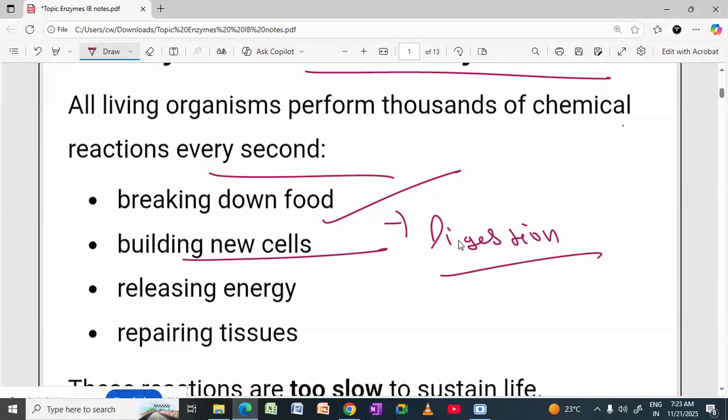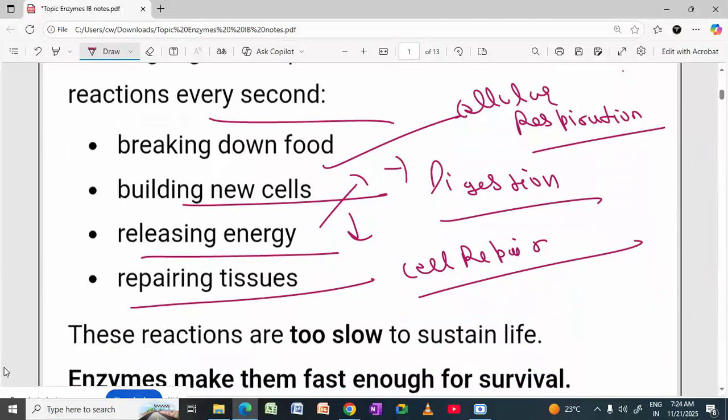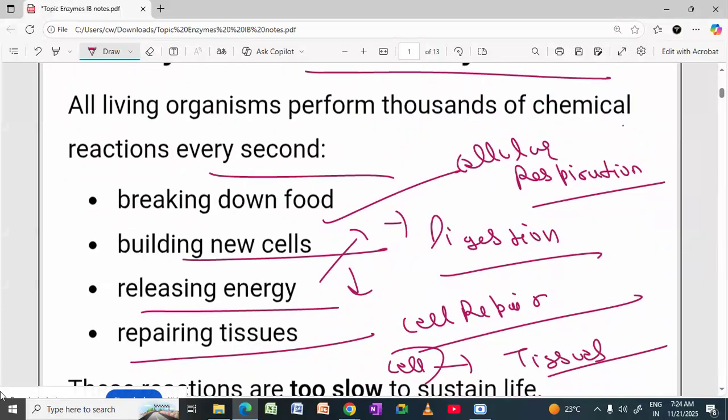Building new cells of your body, in case of cell repair, it is needed. In order to release energy, that is by the process of cellular respiration, we know ATP is the energy currency of the cell. So energy is released. Repairing tissues of our body, we know that tissues are made up of what? Cells. A group of similar cells forms a tissue. So repairing tissues is also a function of enzymes.